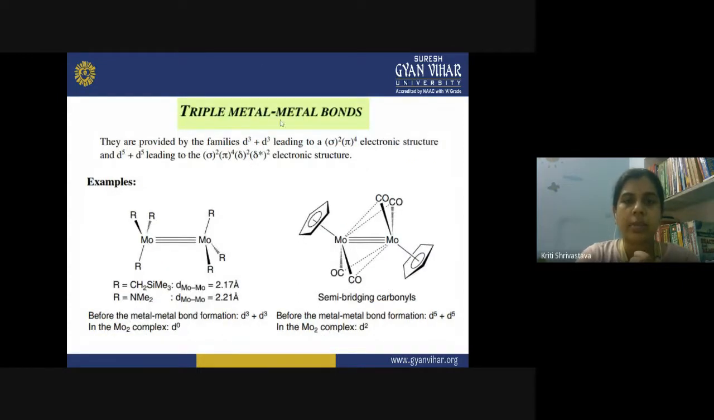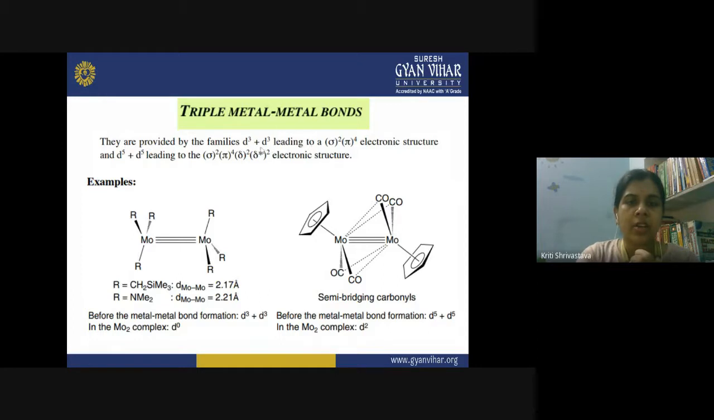Then you have a triple metal-metal bond. A triple bond is present between the two metal atoms. So they are provided by the fragments with D3 configuration and D5 configuration. In this you have D3 configuration, and here you have D5 configuration.